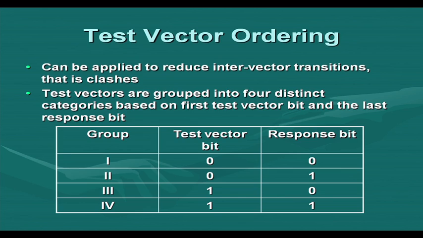and group 3. Two successive group 2 patterns will generate a clash. Similarly, two successive group 3 patterns will also generate a clash. However, there is a catch here. If you can alternate between group 2 and group 3, first the pattern we apply is from group 2, the next pattern we apply is from group 3. So, there is no clash. This bit is 1 and this bit is also 1. As a result no clash is generated, and then again we apply a pattern from group 2. The previous response MSB was 0 and the next test vector LSB is 0, again there is no clash. So, if you can alternate between these group 2 and group 3 patterns, we can avoid the clashes being generated.